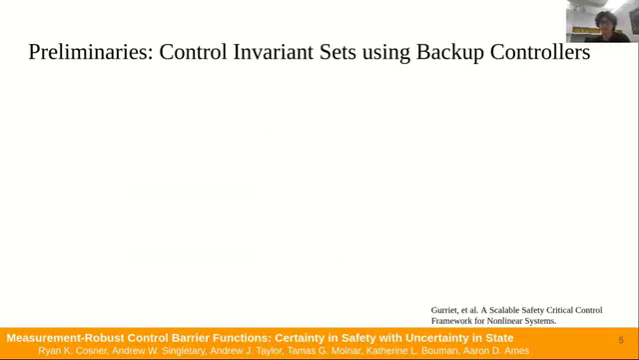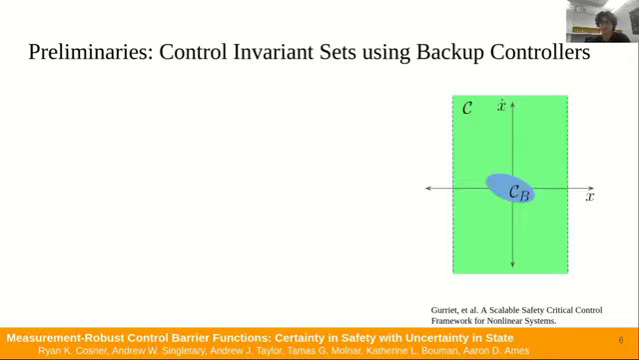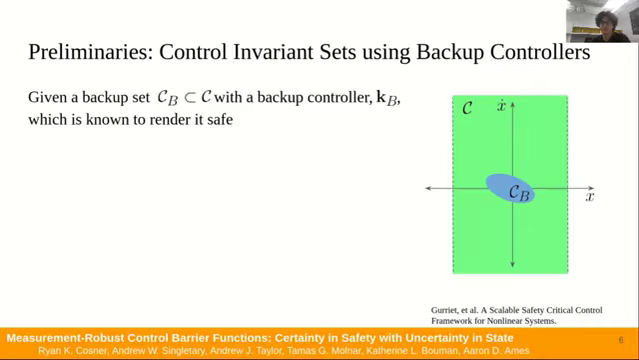Here we discuss a method for finding control invariant sets. We'll visualize this method on the right using a double integrator, which we would like to keep inside of a region of bounded position. We first start with a small set CB, for which we have a controller KB that renders it safe. We will call this a backup safe set and a backup controller. For example, this could be a Lyapunov sublevel set for an LQR or CLF controller.